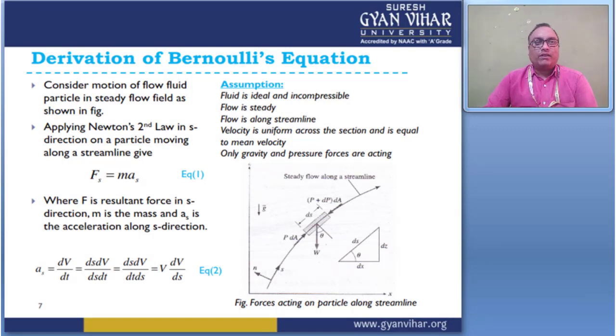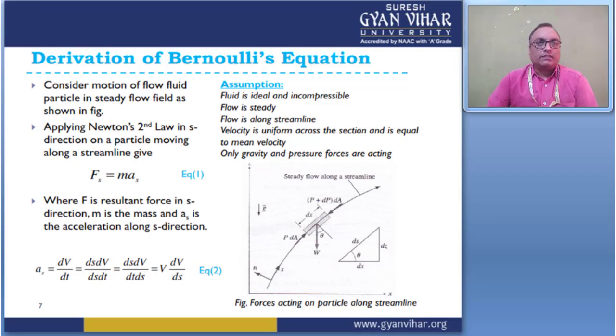The velocity is uniform across the section and equal to the mean velocity. Only gravity and pressure forces act on the fluid; other forces are not considered in this derivation.